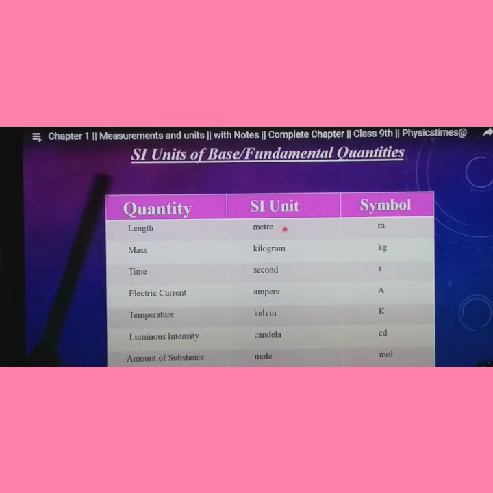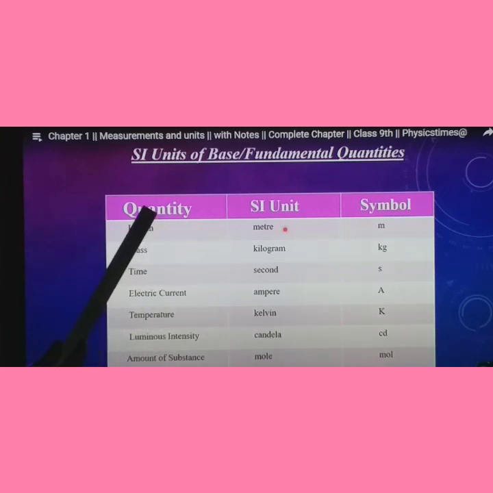So not only the SI system, other systems are also there. CGS, FPS and MKS systems are there. CGS means centimeter, gram, second. FPS means foot, pound, second. MKS means meter, kilogram and second. Except these three systems, CGS, FPS and MKS, this SI system is followed by the whole world.